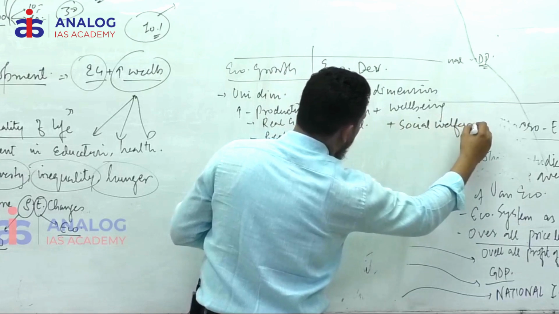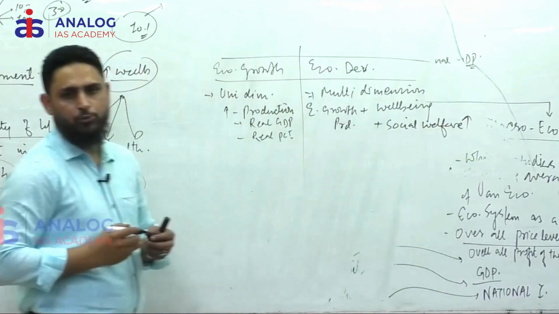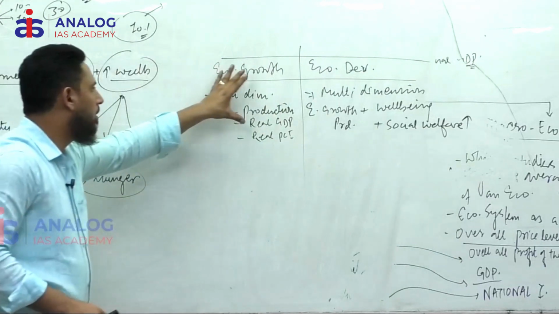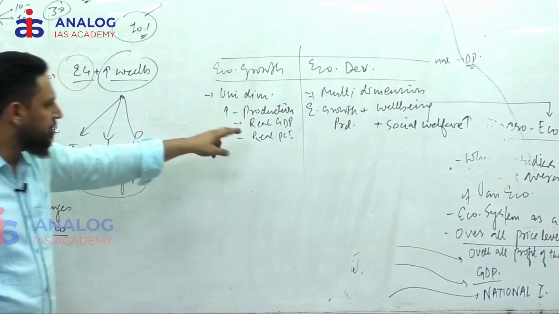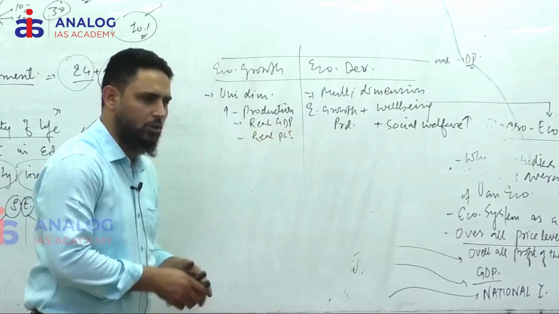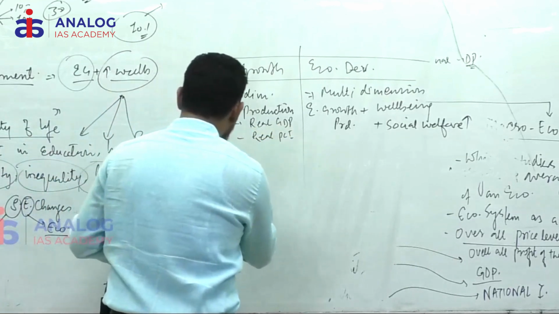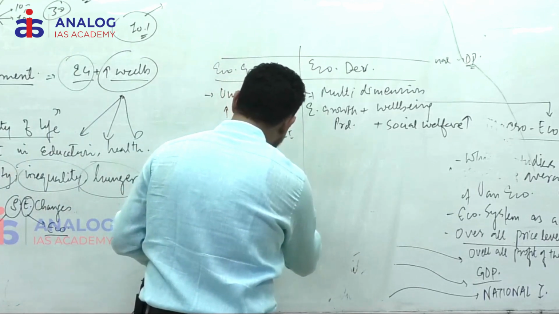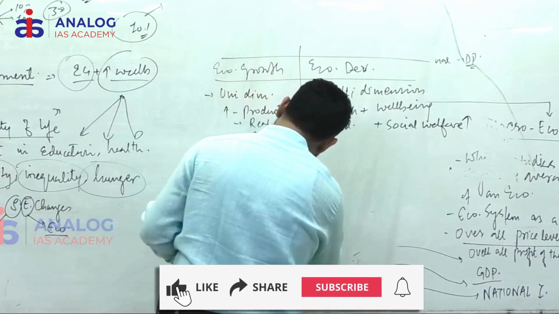Improvement in social welfare. This is very much measurable in terms of GDP, in terms of per capita income. So it is a quantitative concept.